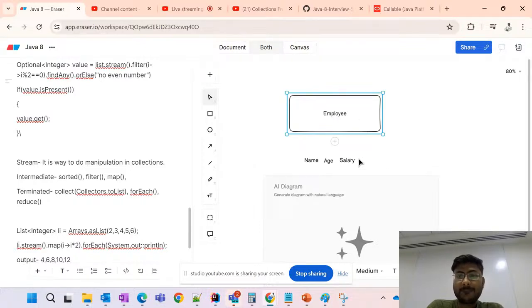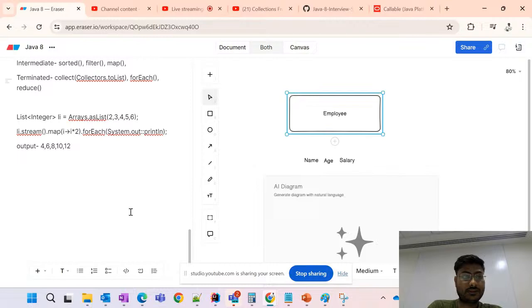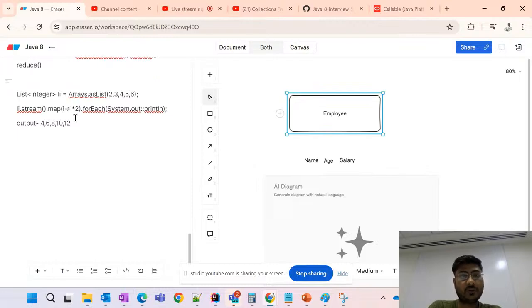Suppose if we want to print the employee whose salary is the maximum, we only want to print the employee who has maximum salary, so we can do that. We want to print the employee who has minimum salary, we can do that. We want to print the employee whose name starts with A and the age is more than 30. So both we can also do. Any operations we can achieve through stream, using a stream.